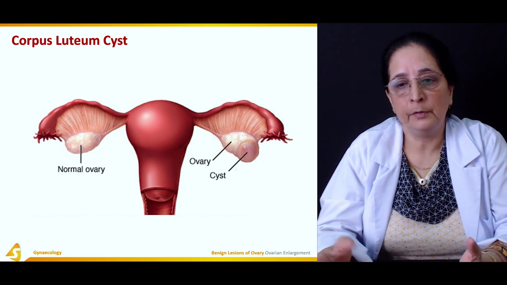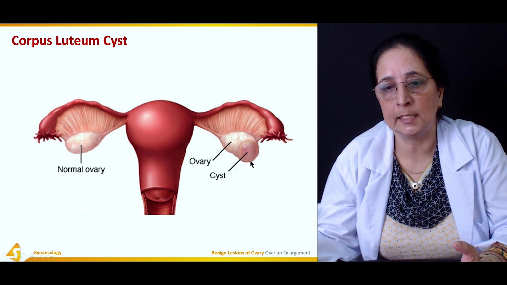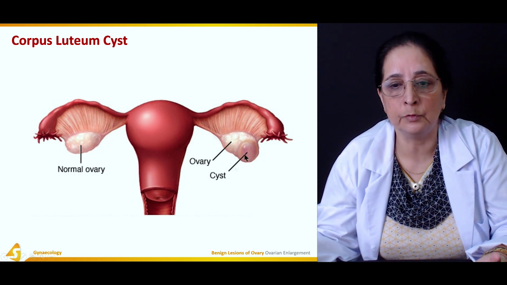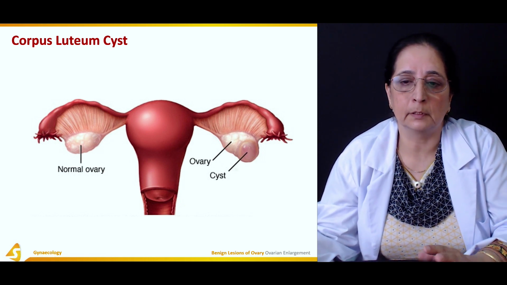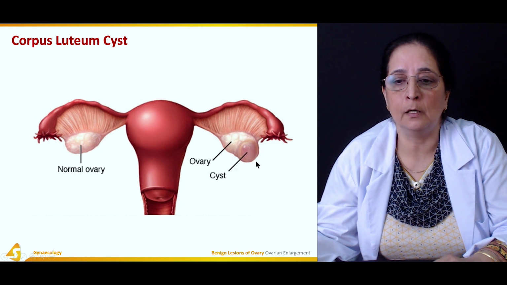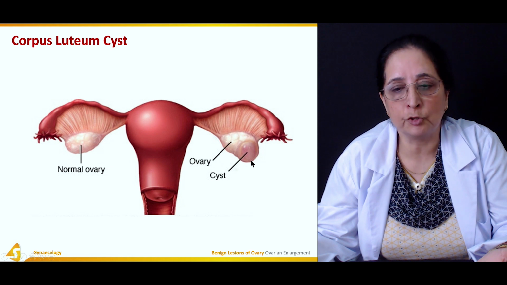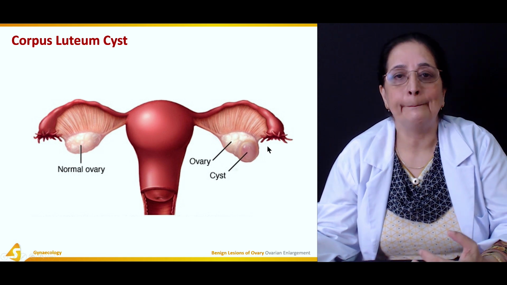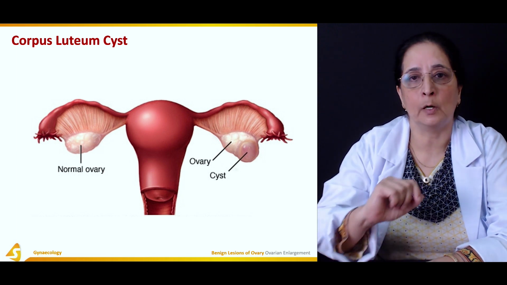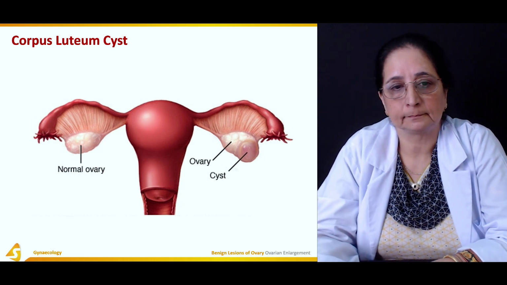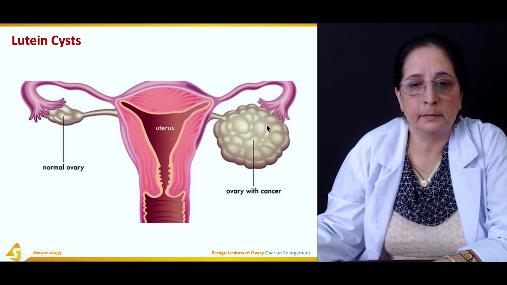So if fluid fills the corpus luteum, or if a cyst is produced in the corpus luteum, usually it disappears at the same time when menstruation occurs. For the complete disappearance of the corpus luteum cyst, it usually takes about 3 months.